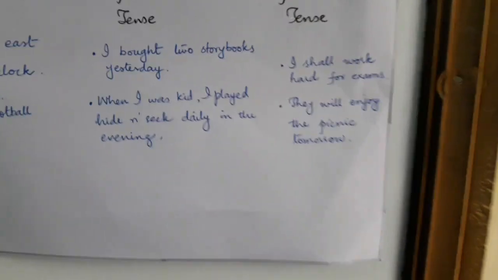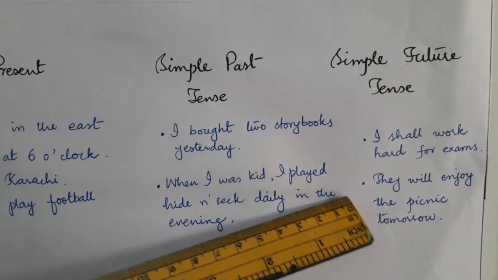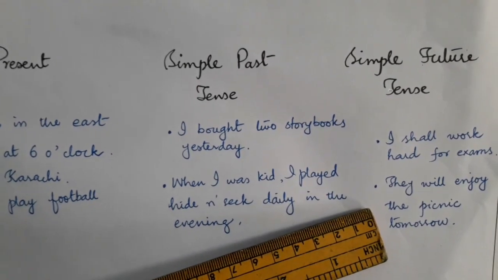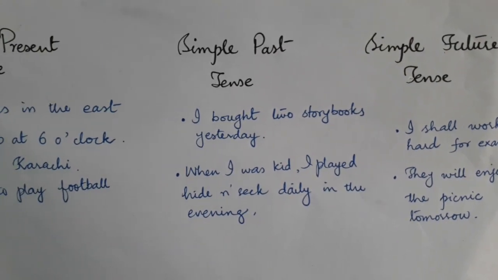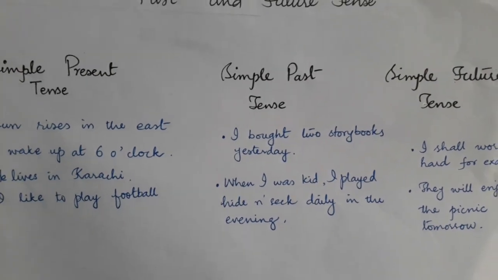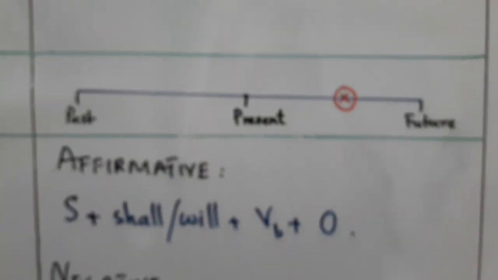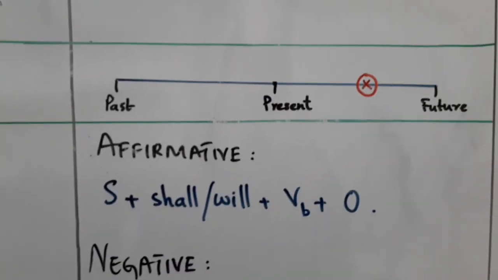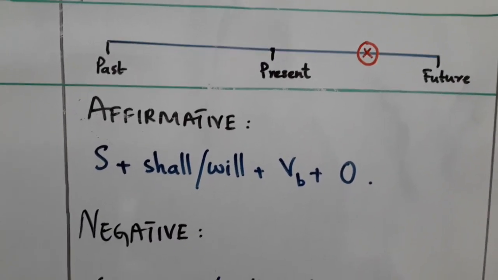Examples of simple future tense: I shall work hard for exams. They will enjoy the picnic tomorrow. Any other example you can give me? You can give the feedback through different examples of simple present, past and future tense. You have to write different sentences of simple present, past and future tense, write them in your copy and give me the feedback. Okay.